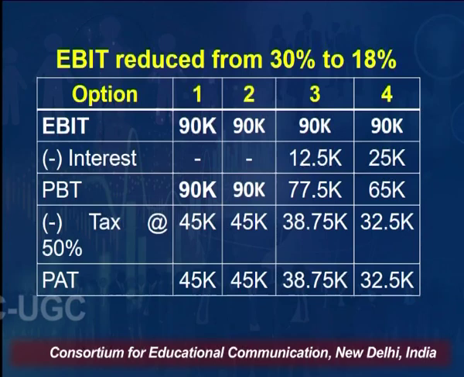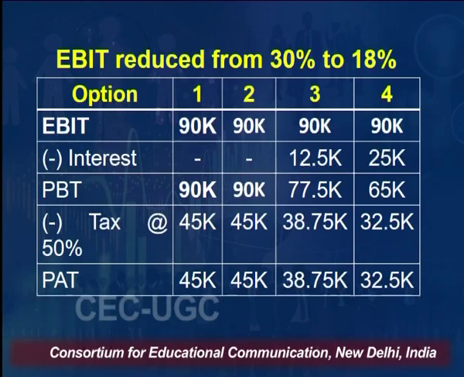We will get the value of profit before tax, which is 90,000 in case 1, 90,000 in case 2, 77,500 in case 3, 65,000 in case 4. Now, we will deduct tax, which is given at the rate of 50% out of this. So, in case 1 it is 45,000, in case 2 again it is 45,000. In case 3 it is 38,750 rupees and in case 4 it is 32,500 rupees.